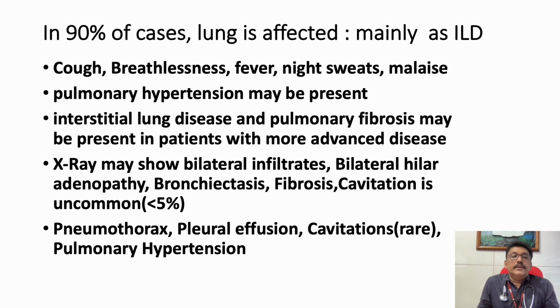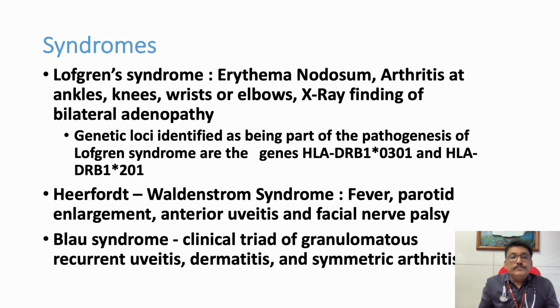If you take an X-ray, you can see bilateral lung infiltrates like miliary tuberculosis. Hilar lymphadenopathy can be there. Bronchiectasis can be there. Fibrosis can be there. Cavitation. Almost all lung findings like tuberculosis, so it is one of the most important differential diagnoses of tuberculosis. Patients also can have severe pleural effusion and pneumothorax. Long-standing sarcoidosis can lead to pulmonary hypertension.